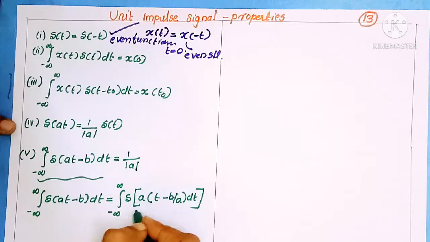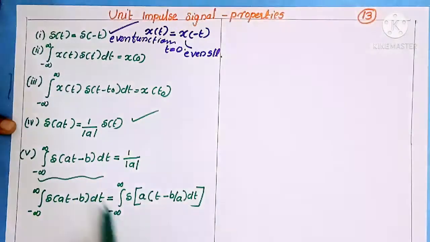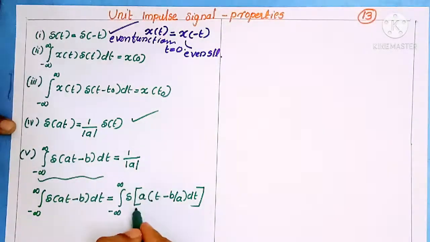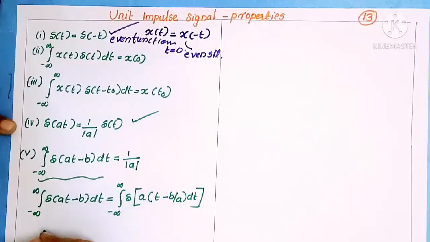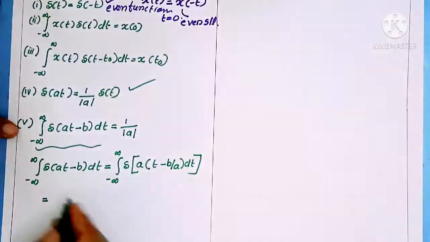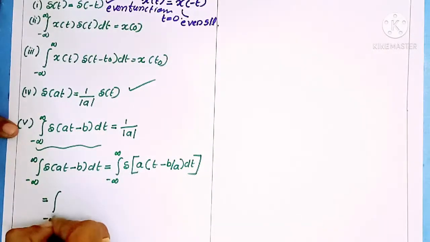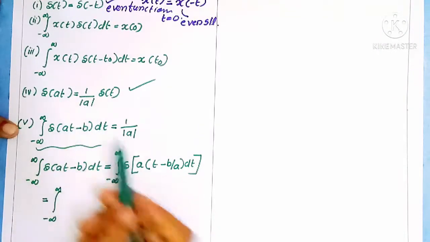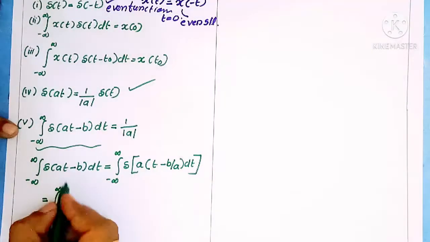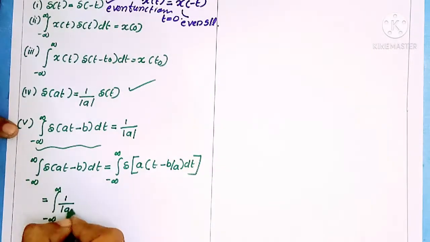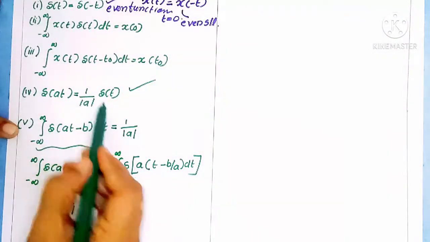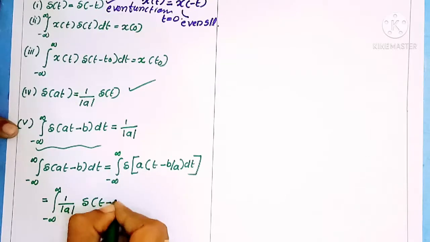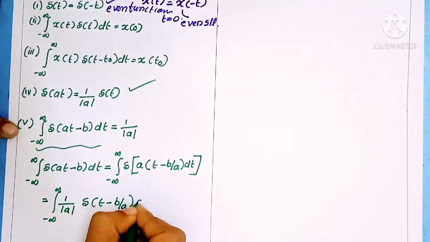Also here we can apply this property. What is the property? Del of at should be equal to 1 by mod a del of t. So this function can be written as integral of minus infinity to infinity, 1 by mod a, then del of t, here we can write the balance function, del of t minus b by a into dt.